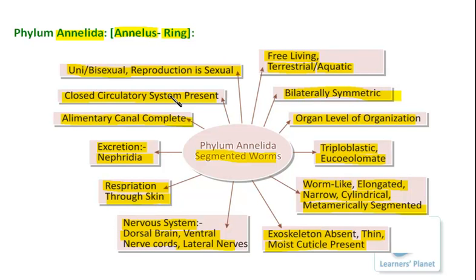Besides these, I would like to mention one more important property here: these organisms are free living and they can move around. For locomotion, they have small structures known as setae or parapodia. The hair-like structures help in the movement of these organisms. Now I will give you some examples and show you pictures so that it will be clearer what type of organisms belong to this particular group.